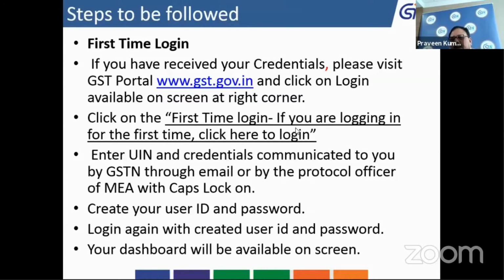After the first time login, one screen for the OTP will come, and you have to enter your OTP there and create your username and password as per your convenience. After creating the username and password, you can log in and you will find your dashboard. Once the dashboard comes, you can view the GSTR 11 offline utility. From there, you can download it and do the necessary action related to creation of GSTR 11.